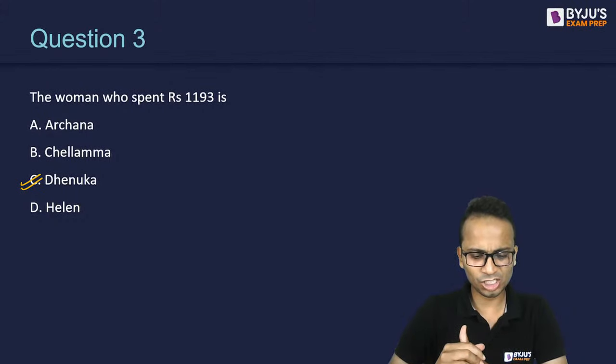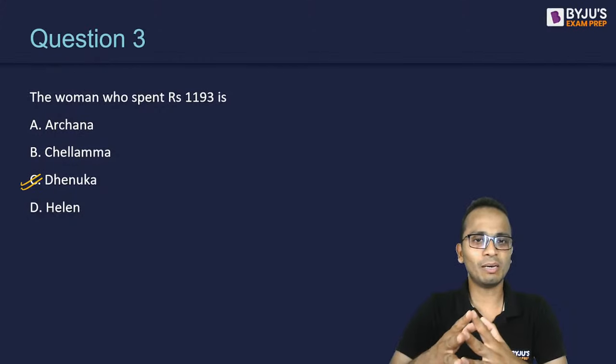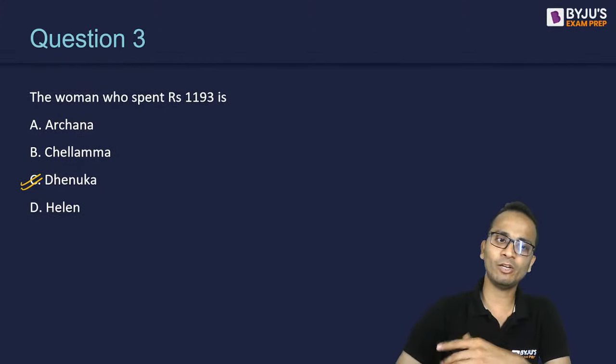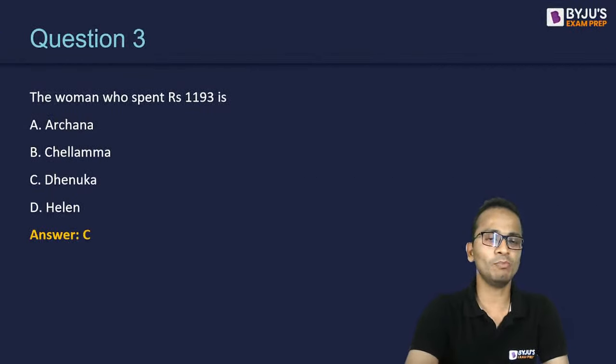Now, Varun, you are saying challenge A. I don't understand this thing, so you can elaborate. So 1193 was spent by Dhenuka, and the correct answer is option C. And yes, it is correctly given by almost all of you.